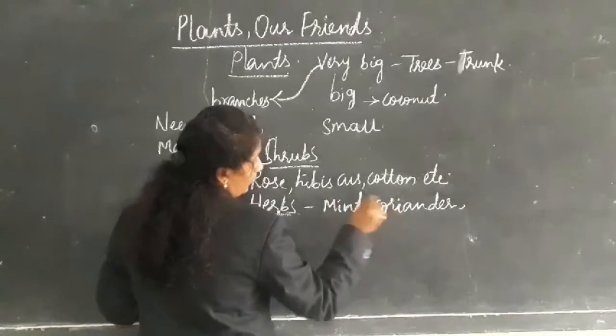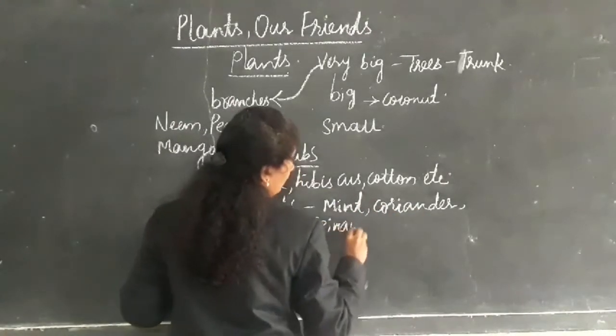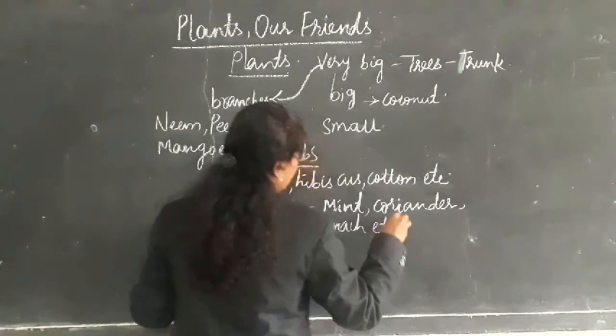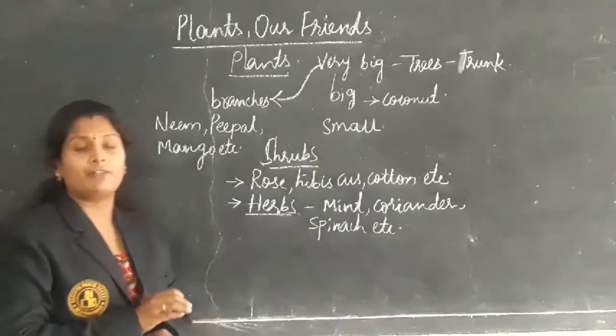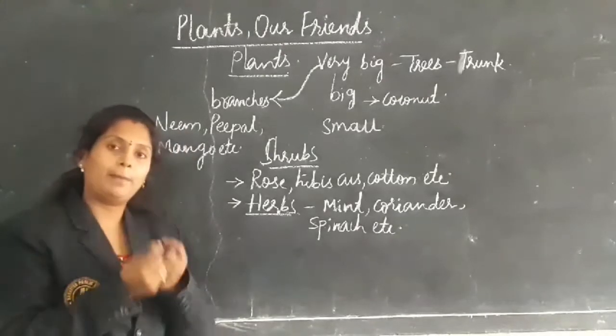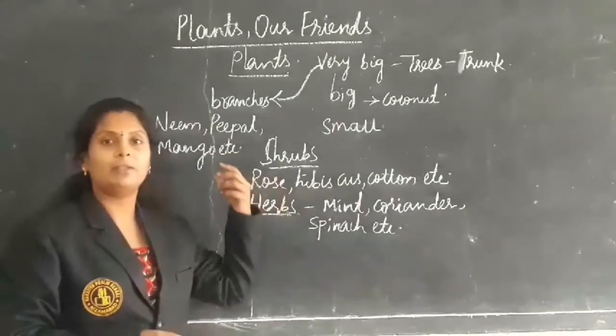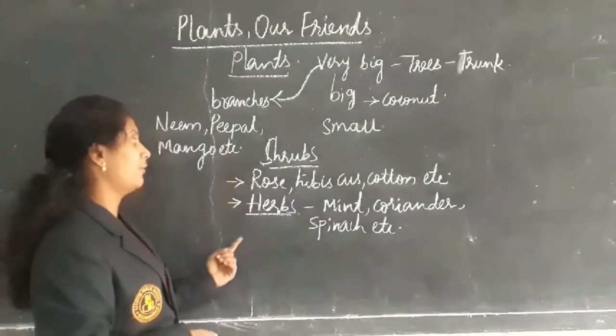Mint, coriander, spinach, etc. These will come under the herbs. They are very short and their stem will bend. We can bend that stem easily. Shrubs also have stems somewhat strong compared to the herbs.